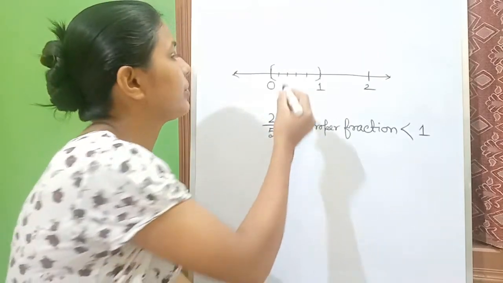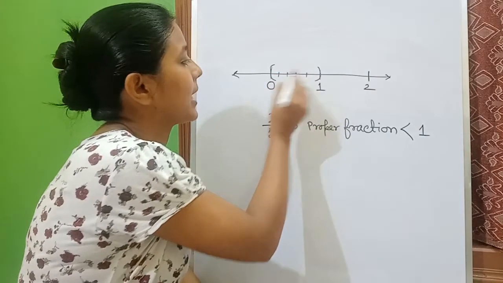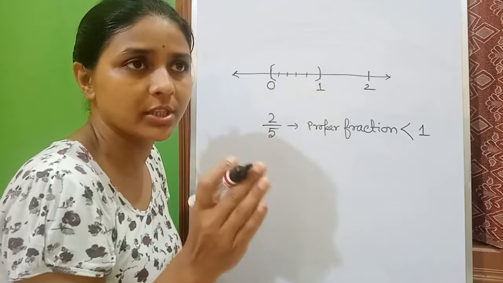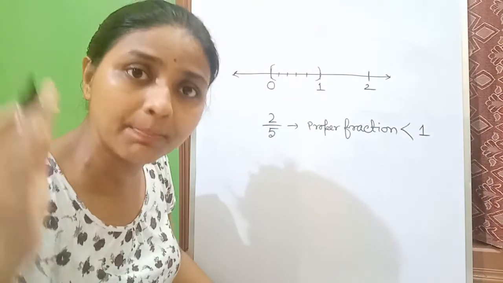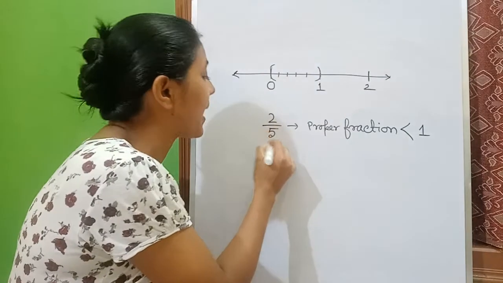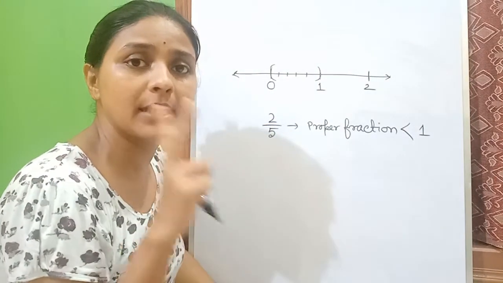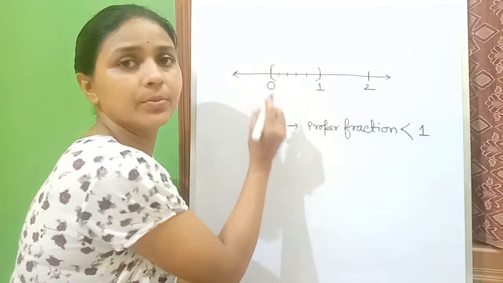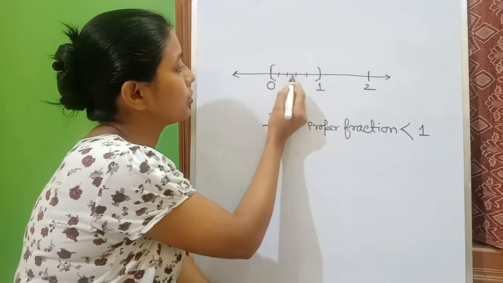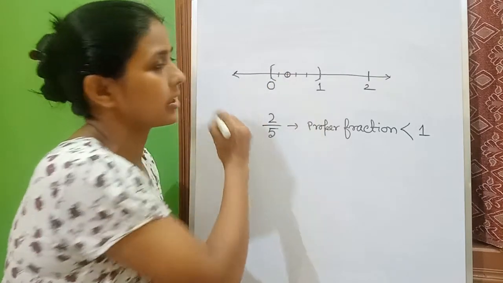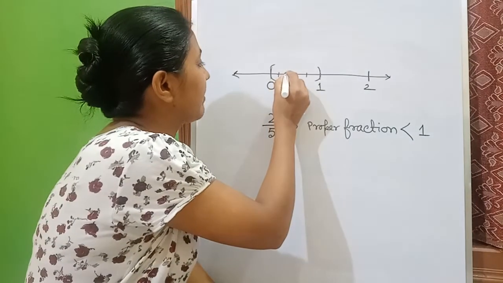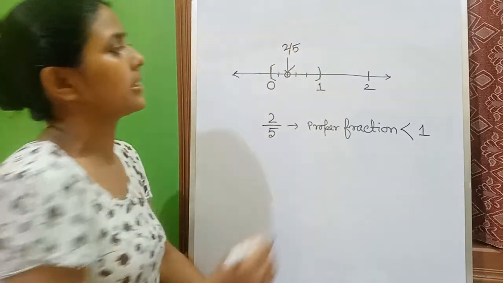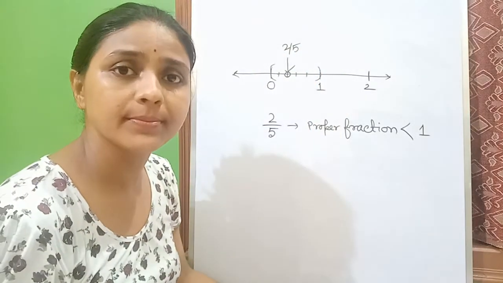Okay? So we have got 1, 2, 3, 4, 5 spaces. These are 5 portions. It is divided into 5 equal parts. Among the 5 equal parts, we have to take 2 parts. How will we calculate? 1, 2. Again I am telling, 1, 2. So we have got 2, and we are circling this. Once we have encircled this, this will be our required number, that is 2 by 5.